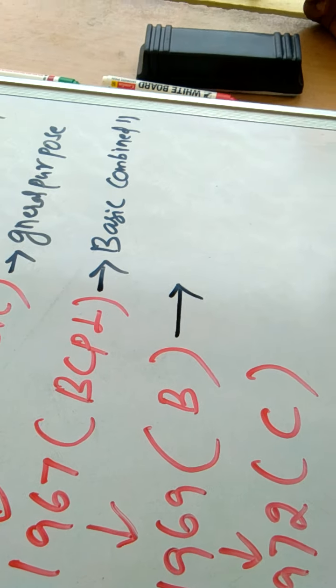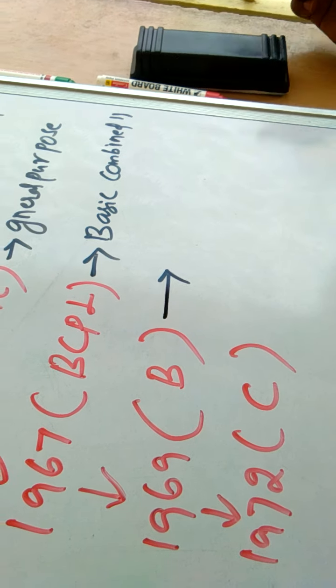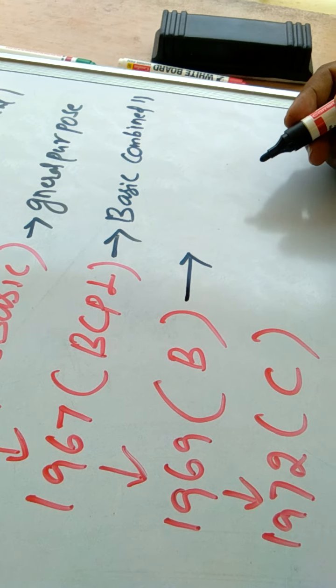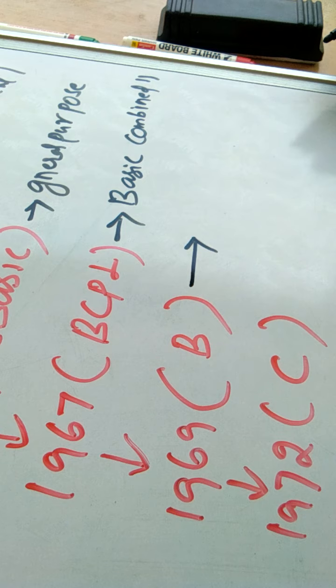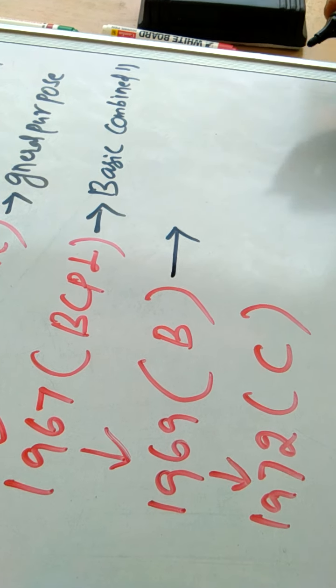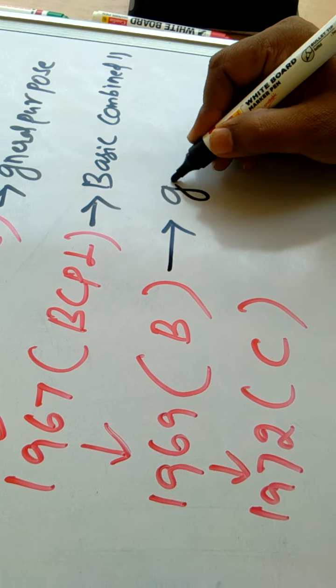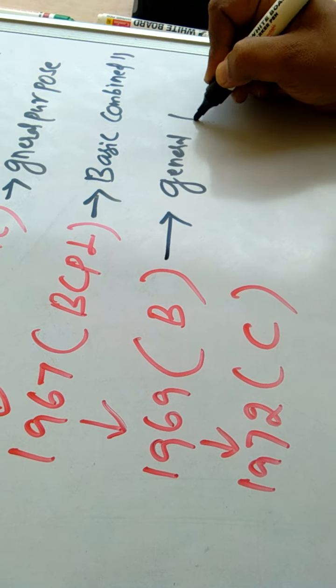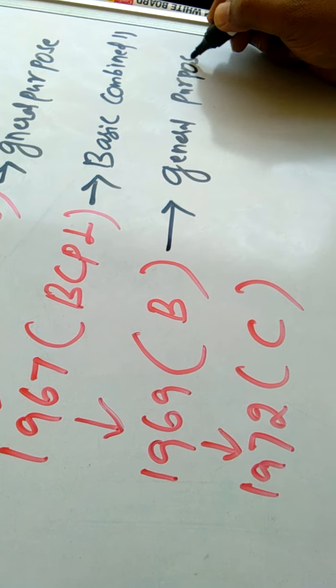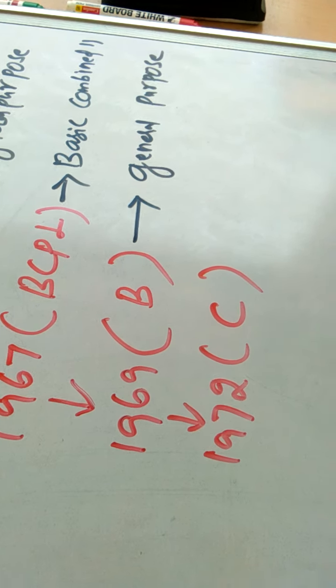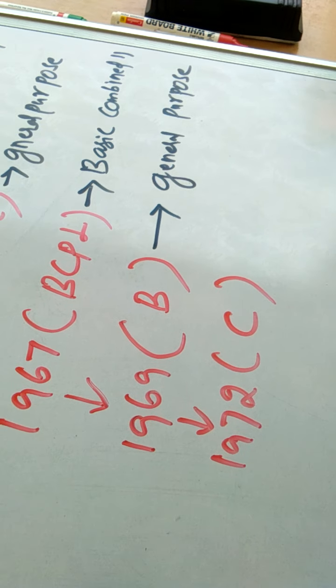BCPL is developed by Martin Richards, and the B language, which is inheriting many features of BCPL, is developed by Ken Thompson and Dennis Ritchie in the year 1969. It is also a general purpose programming language. But however, these languages are not widely accepted in the world.